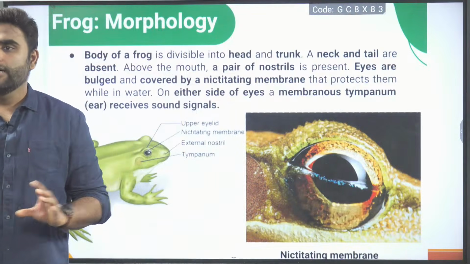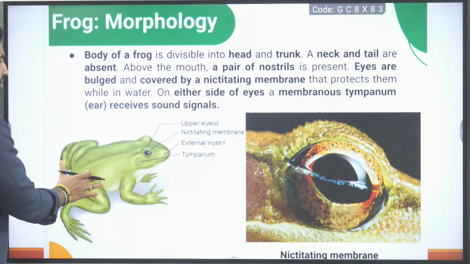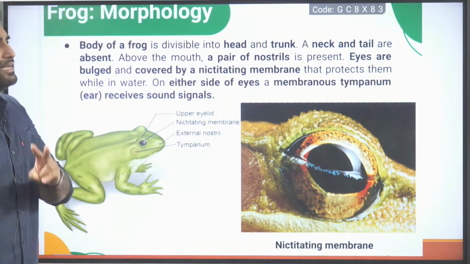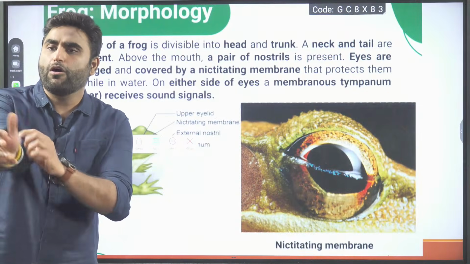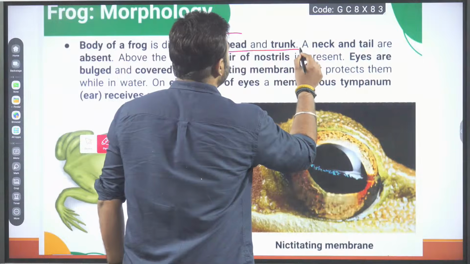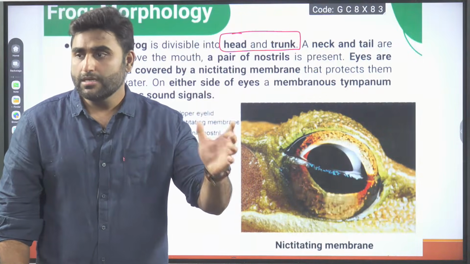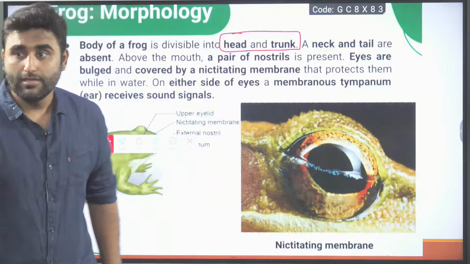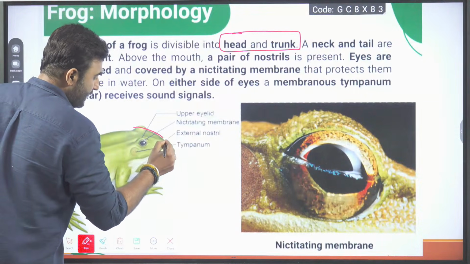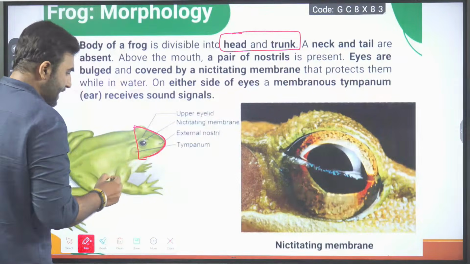Am I clear? Now talking about the body of the frog. Body of the frog is divisible into how many parts? Head and trunk. The body of the frog is divided into two parts, the head and trunk area. You can see here the head. Head is looking like a triangle, yes or no? Head is a triangular shape.